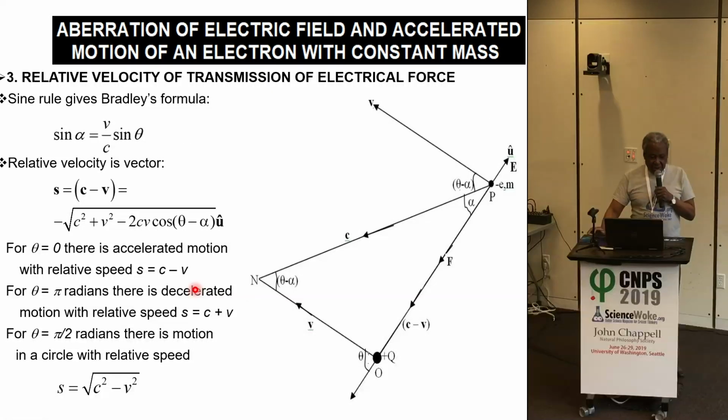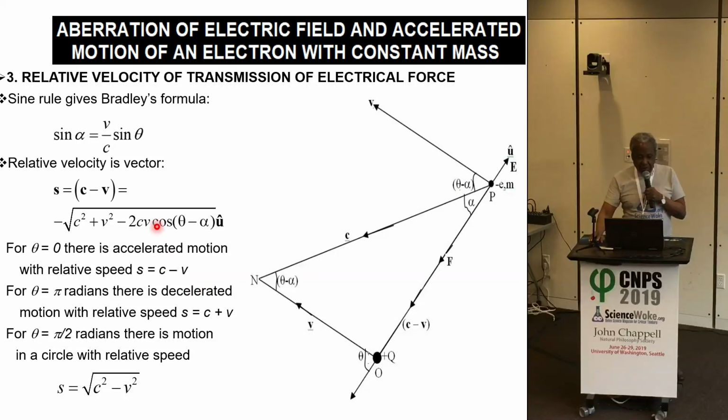The relative velocity between an electric charge moving with velocity v and the electrical force propagated with velocity c is c minus v.